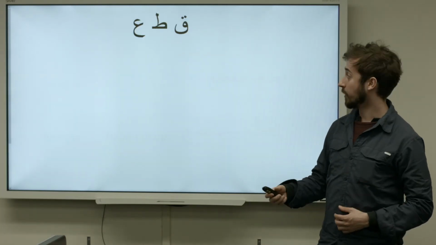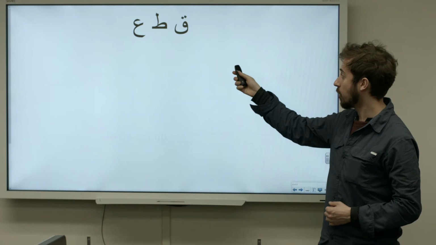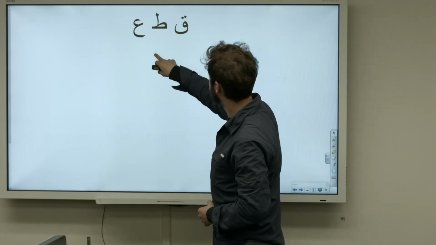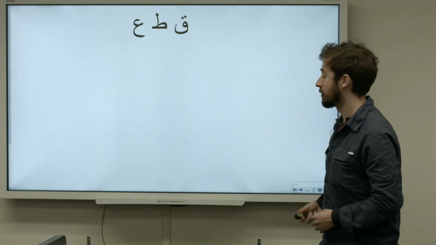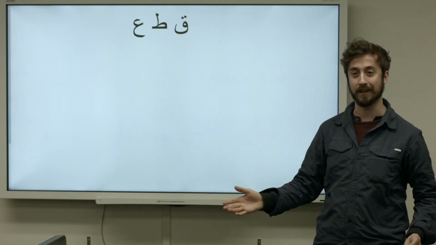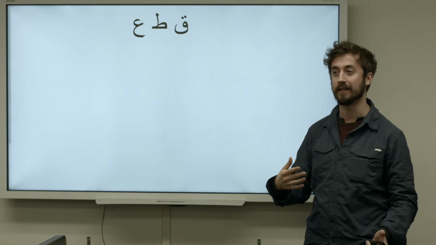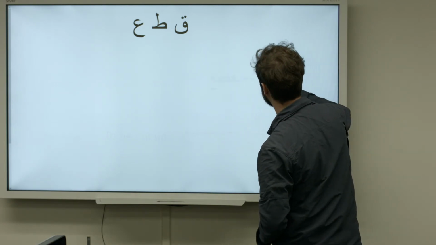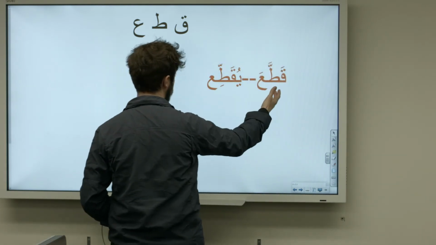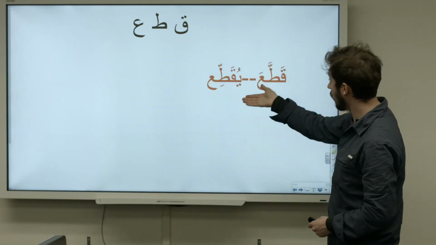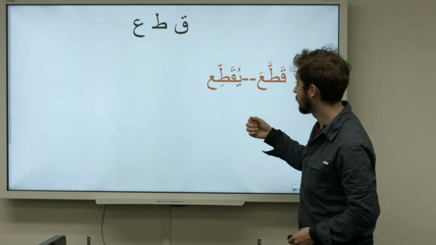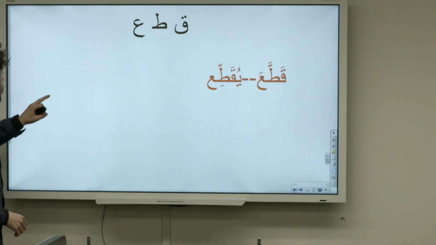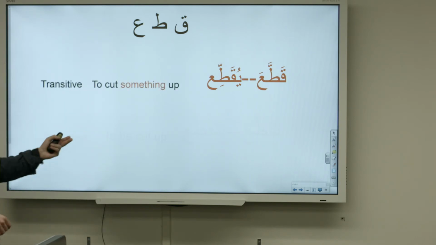For our last example, we're going to look at the root qatta'a. And this root generally concerns cutting things or chopping things, dividing things, etc. And if we put it into Form 2, we get qatta'a and yuqatti', and this means, remember Form 2 is transitive, this means to cut something up.